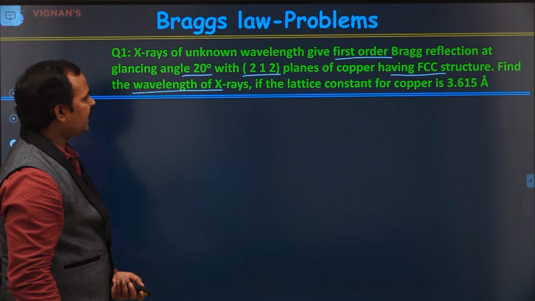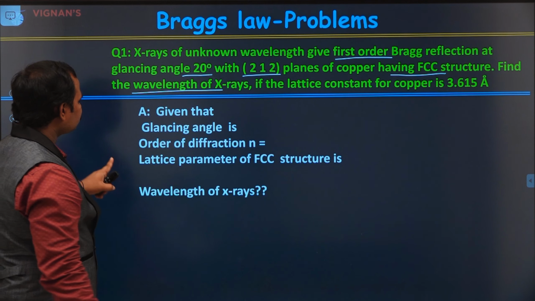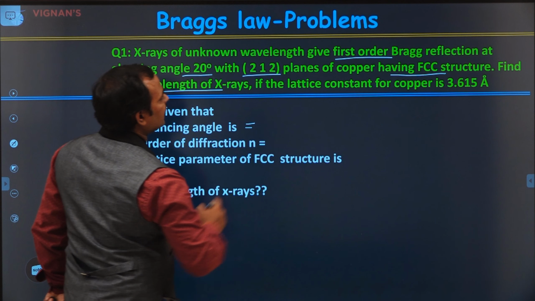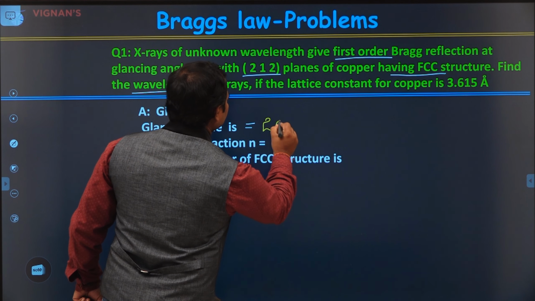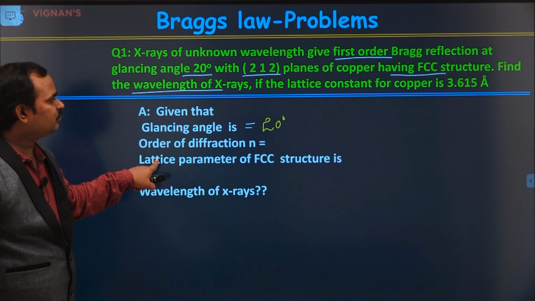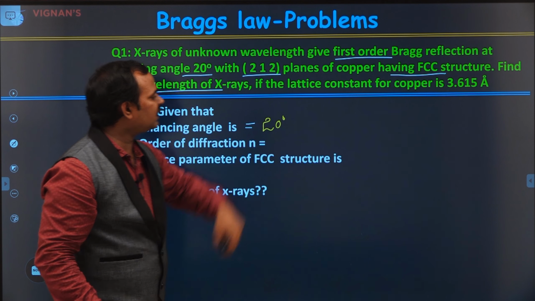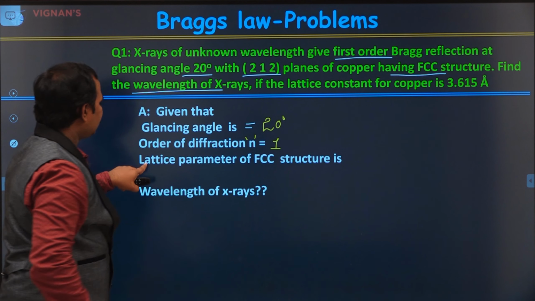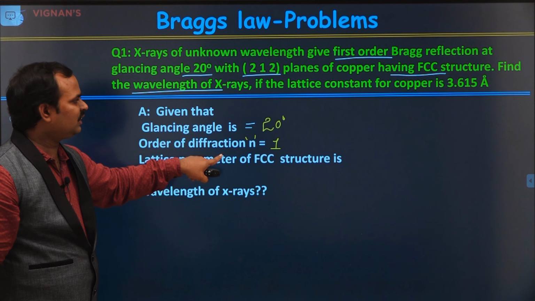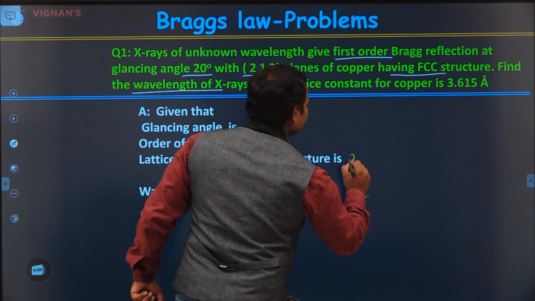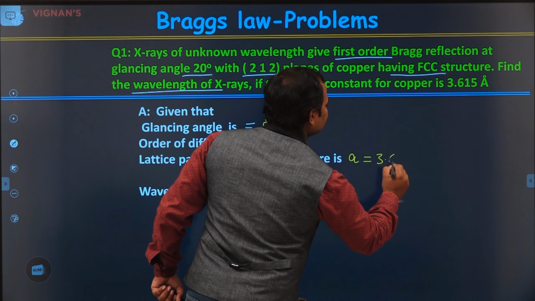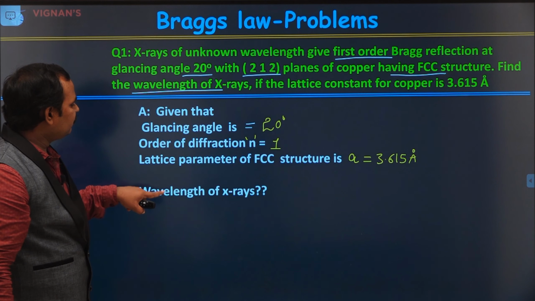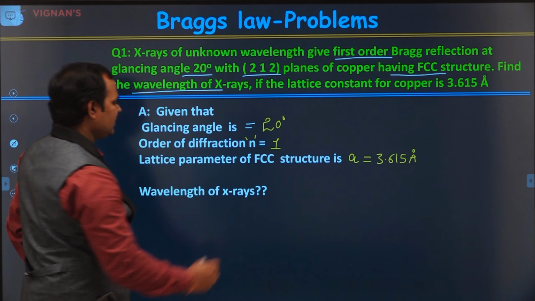So let's write, given that the glancing angle is 20 degrees, and the order of diffraction n, this is the first order, so n is equal to 1. And the lattice parameter of the FCC, this is a cubic structure, the lattice parameter is given already, that is a is equal to 3.615 angstrom units. Now we need to find the wavelength of the X-rays, that is lambda.